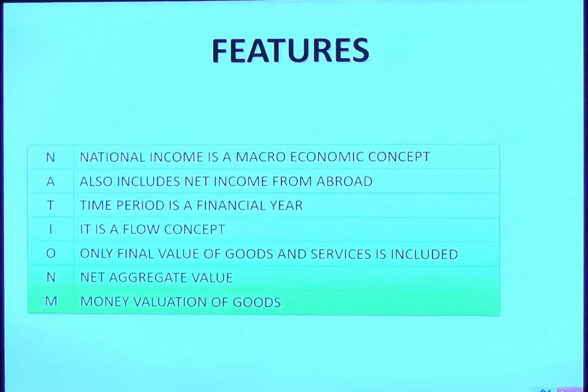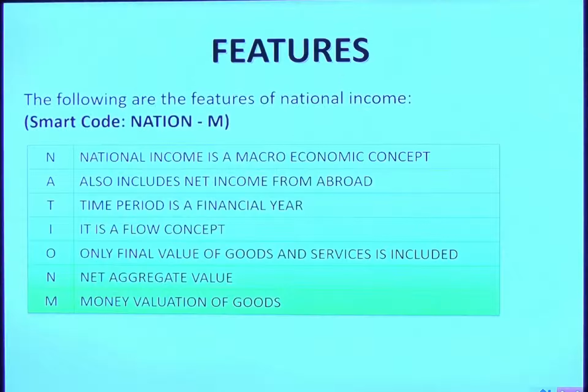So we have seen three definitions, one from production, one from income and one from consumption point of view. Let's see the features of national income. First, national income is a macroeconomic receipt. When I am talking about an individual, Mr. X, Mr. Y, it is micro. When I am talking about a country, it is of course a macro concept.